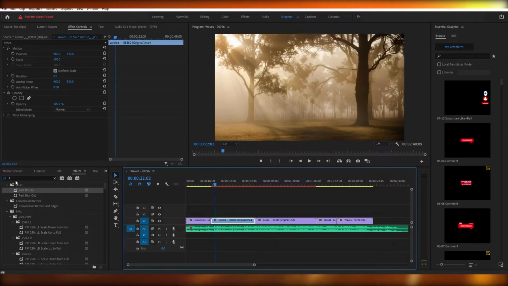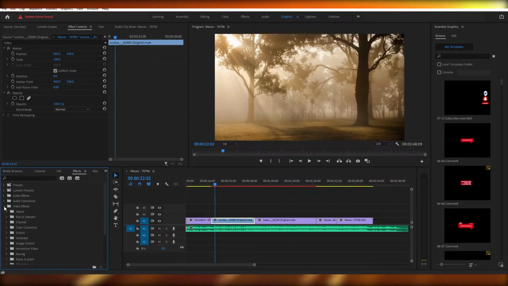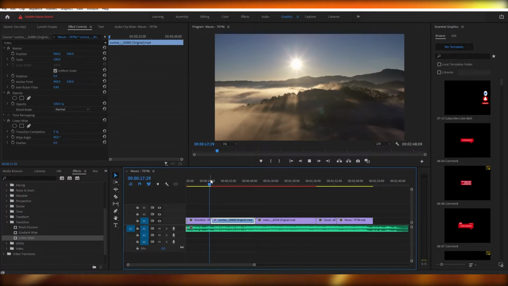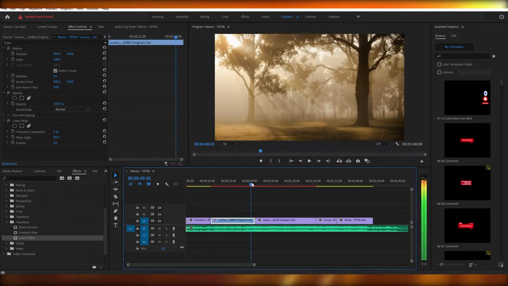We're going to use other video effects. We're going to go over here into video effects, and we have adjust, we have blur, we have distort, we have all these different ones that we want. So we're going to go into transform. No, we don't want that. We're going to go into transitions. We want linear wipes. Well, let me just see over here how that looks. I'll play this. I don't know if it worked. Okay, so it didn't work.